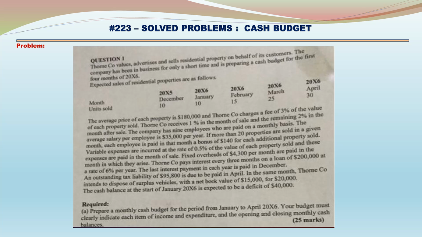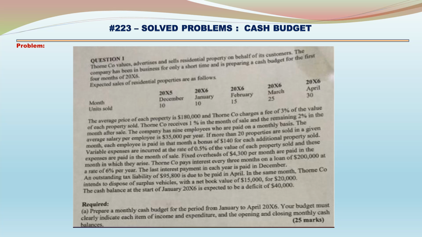Month: December, January, February, March, April. Units sold: 10, 10, 15, 25 and 30 respectively. The average price of each property is 180,000 and the Thomco company charges a fee of 3% of the value of each property sold. The company receives 1% in the month of sale and the remaining 2% in the month after sale. The company has 9 employees who are paid on a monthly basis.